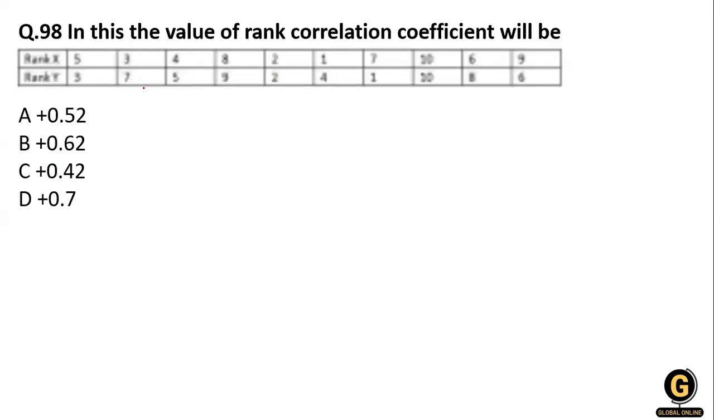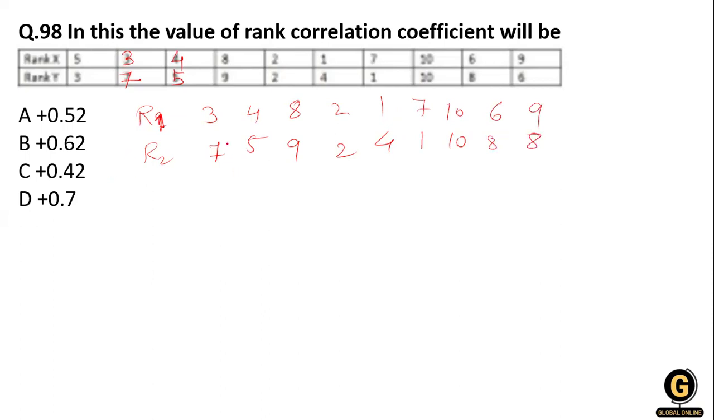Next question. It is a numerical question, where ranks are given. Rank 1 and rank 2 have the numbers 3, 7, 4, 5, 8, 9, 2, 2, 1, 4, 7, 1, and 10, 10, again 6, 8, and 9, 8.